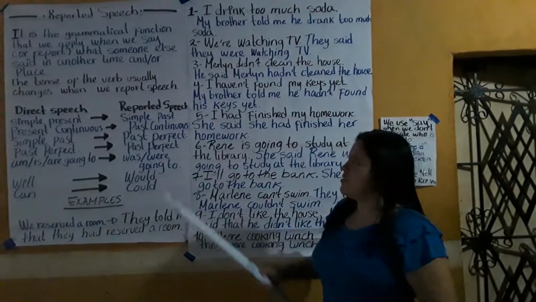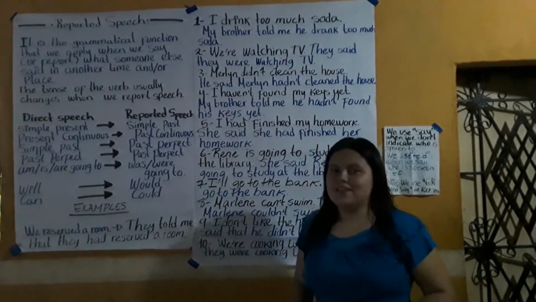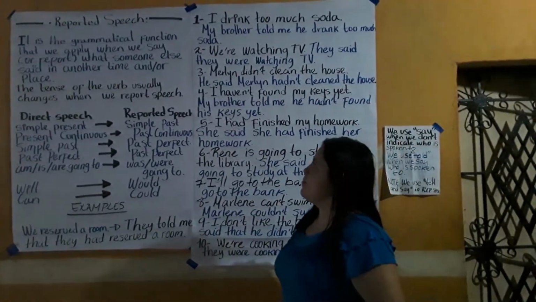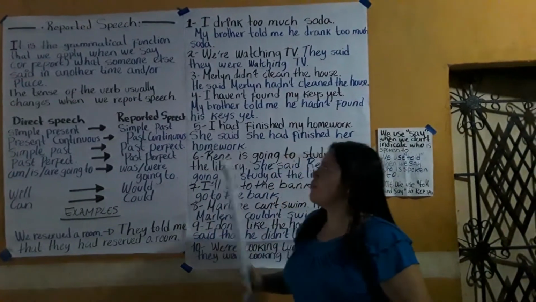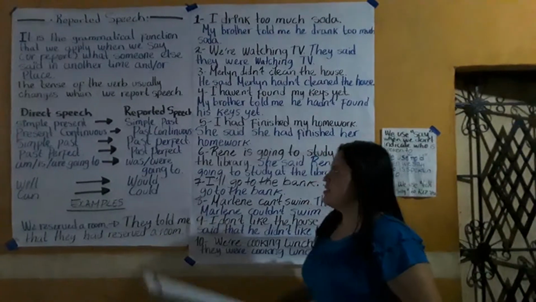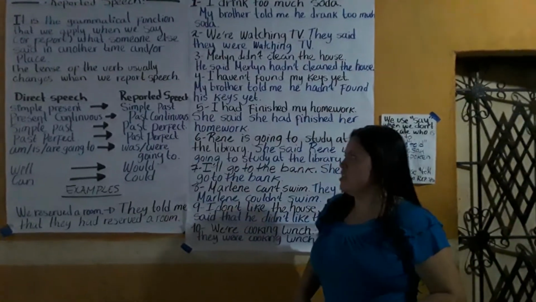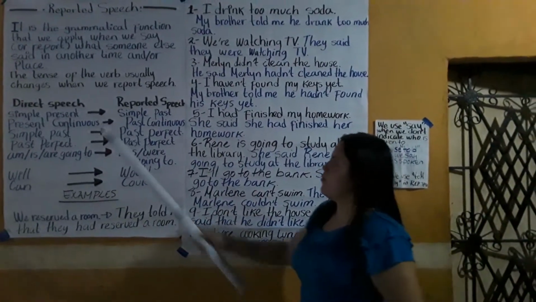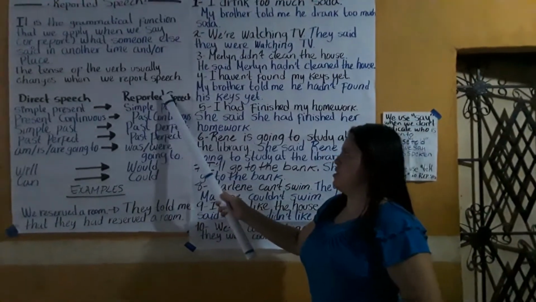What is reported speech? It is the grammatical function that we apply when we say or report what someone else said in another time or place. The tense of the verb usually changes when we report speech, from direct speech to reported speech.